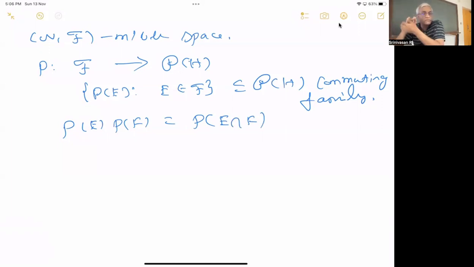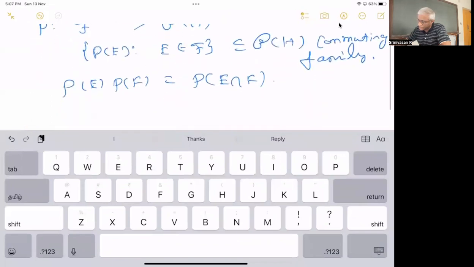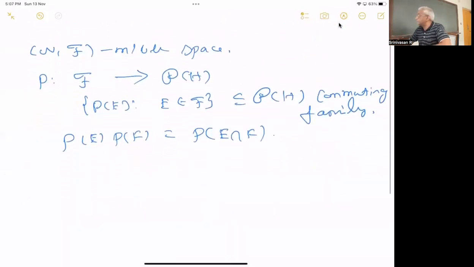They are commuting, so it will be the projection onto the intersection of the subspaces: P of E corresponding to one subspace, P of F corresponding to another. If you multiply two commuting projections, that will be the projection onto the intersection of the subspaces. So that will be P of E intersection F. Similarly, for the sum you can also define it, and that will be the space generated by them. So it satisfies these properties, and it all follows if you just use the additivity property.